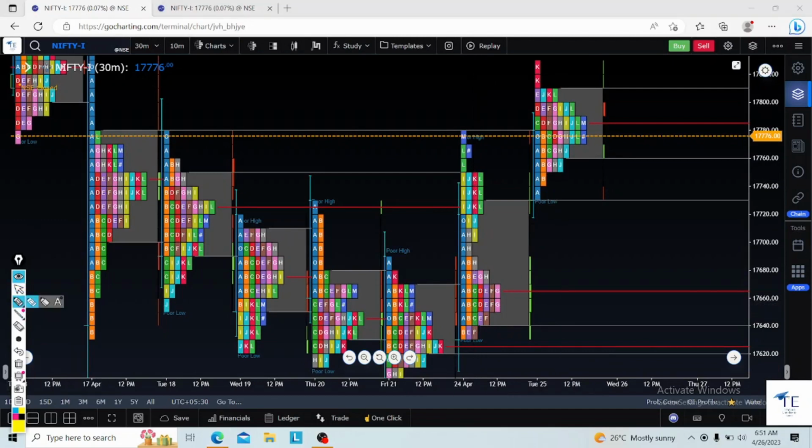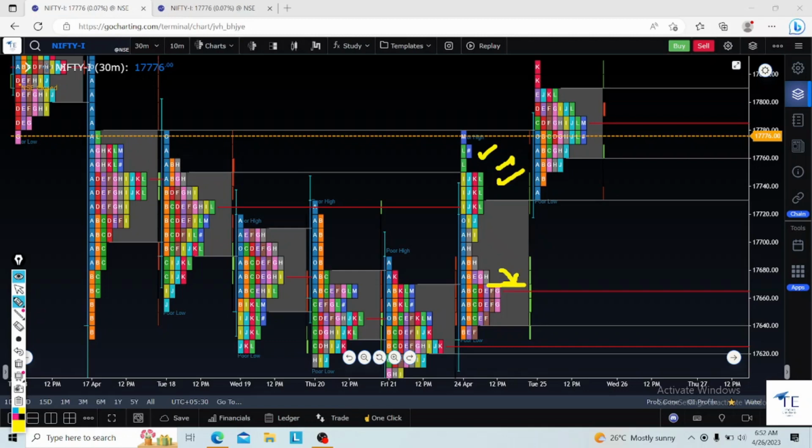Number three, non-migration POC. That means above this level, people are not interested to trade at these price levels. So poor business happened at this level.